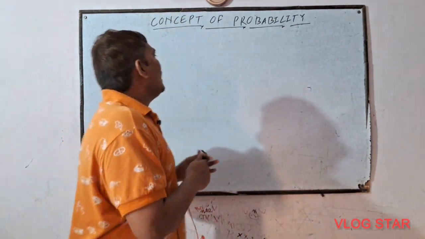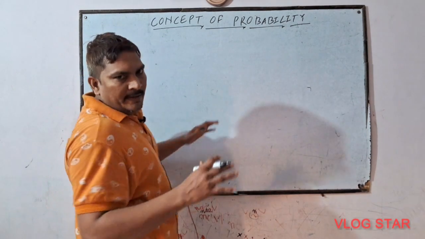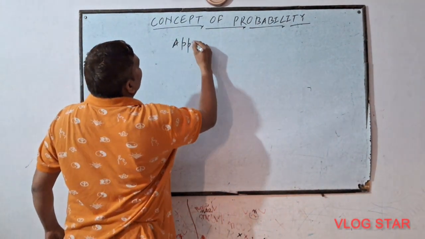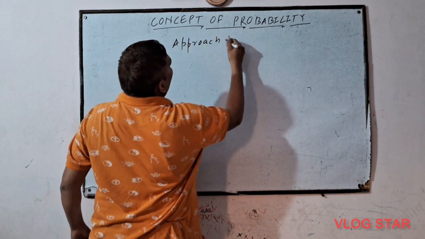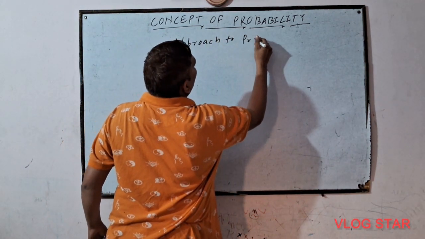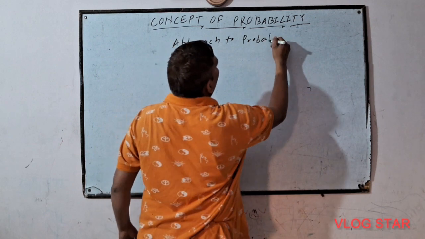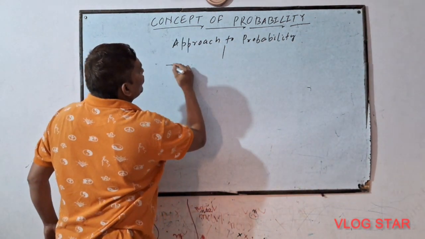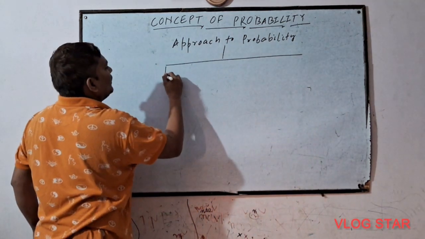Now just see the approach to the probability. Right now I am writing on the board. Approach to probability. Now see, there are two approaches to probability.